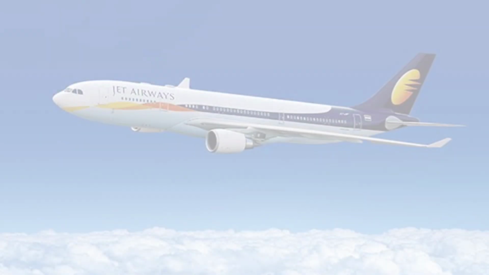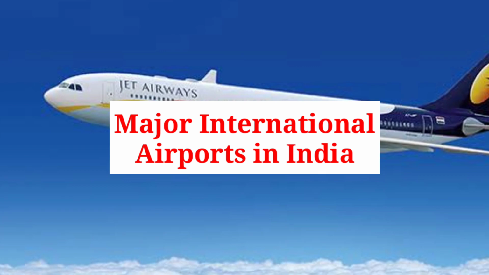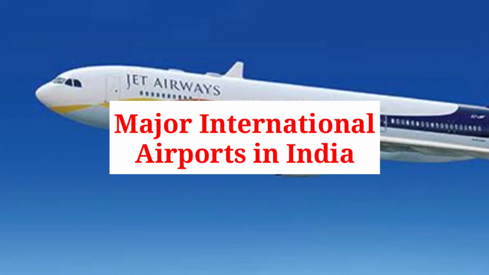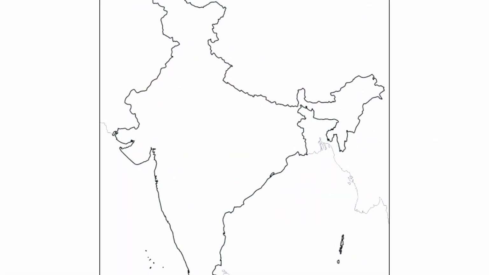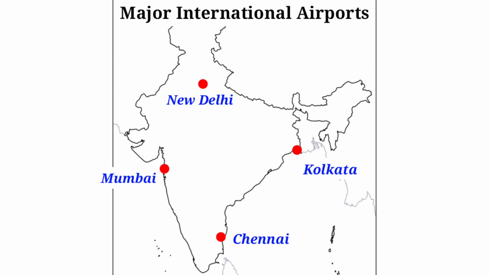In this map, we are going to mark major international airports in India. So international airport, easily we can mark, means we can remember this 4 place. Already I told you, no? New Delhi, Mumbai, Chennai, Kolkata.